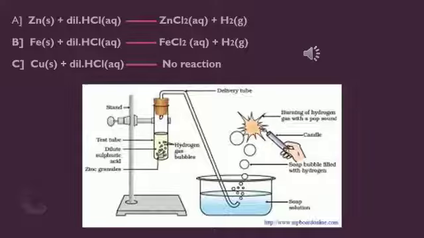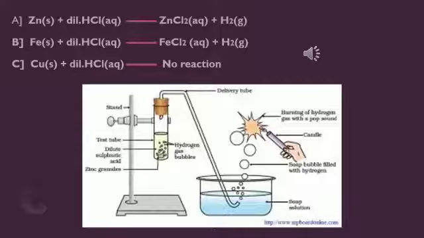First we saw that zinc is reacting with dilute HCl. This zinc is in a solid state, and we are allowing zinc to react with dilute HCl, which is in aqueous state. What is the product formed? It is zinc chloride, which is an aqueous solution, that is salt, and liberation of hydrogen gas. Next we saw iron, and one of the examples I gave was magnesium, right?